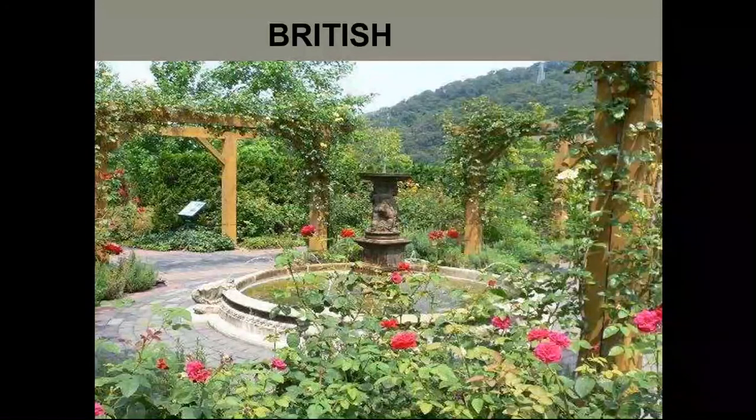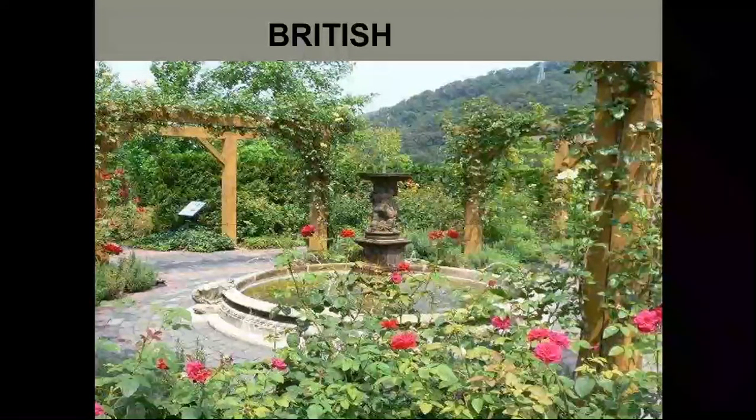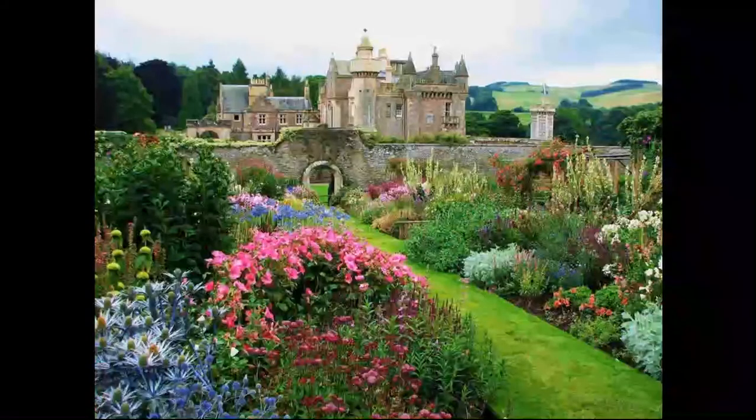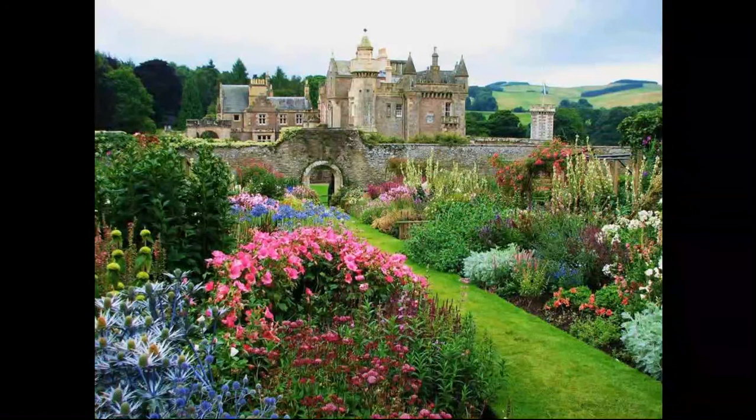The key features of a British garden are that it has lawn, it has a lot of flowers included in the garden, and it has rockery, and herbaceous borders are created using trees. Usually such gardens can be found in front of manors or castles, and you can have different varieties of flora and fauna visible here.